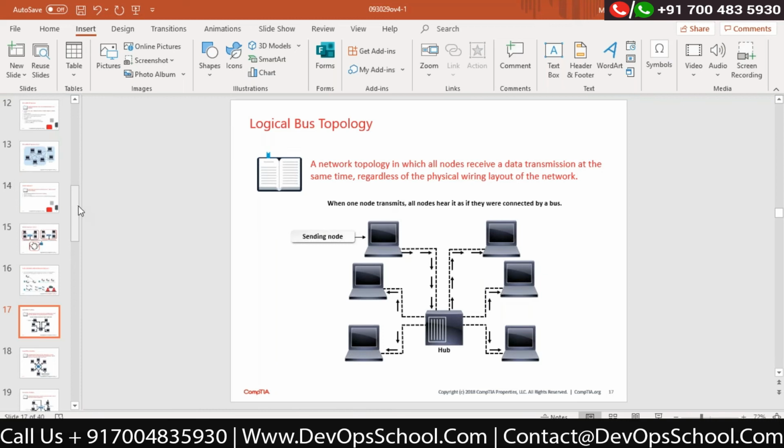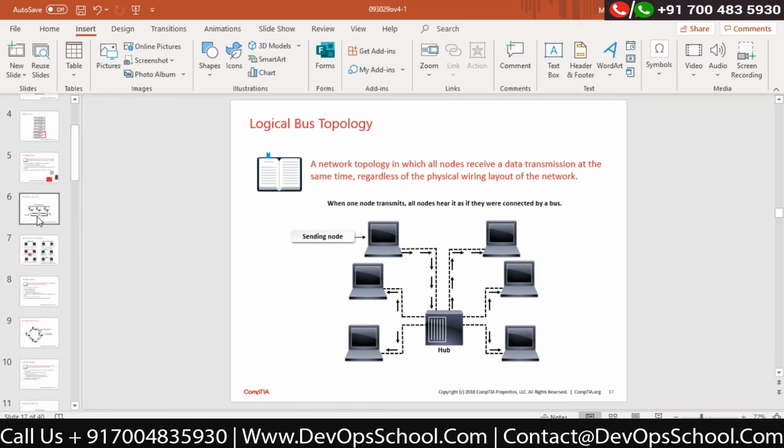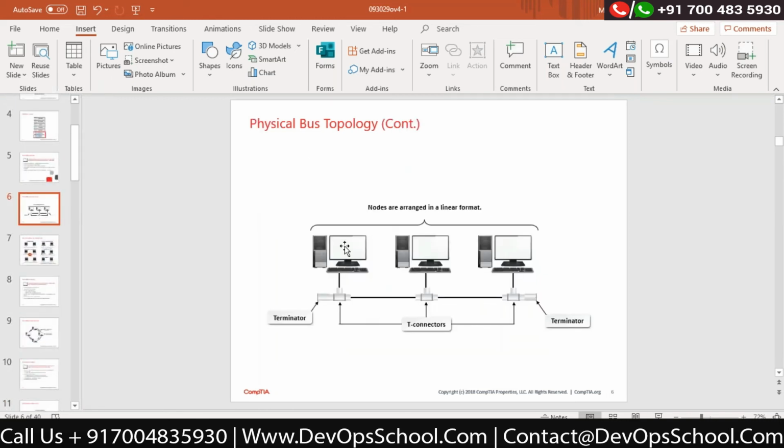Correct? This is what we discussed in our bus topology. Am I right? I'm sending the data from A to B, but every computer will receive that particular data and say, this is not for me, this is not for me. The one for whom the data was actually made is the only one who can accept it. Now this is how the data flow happens in a normal bus topology.